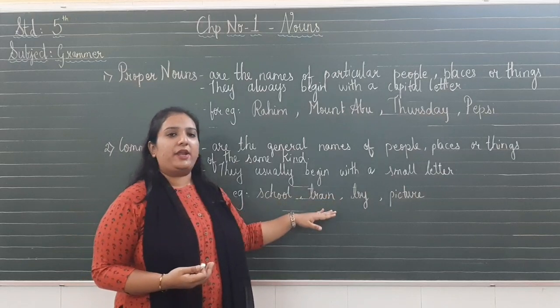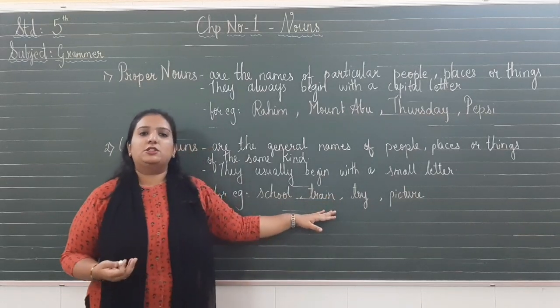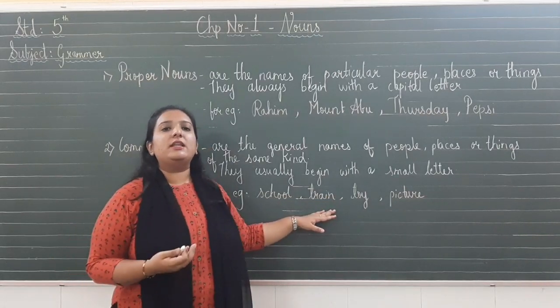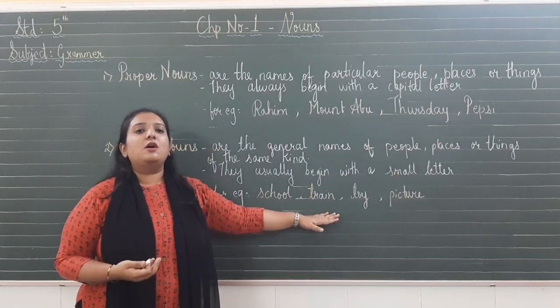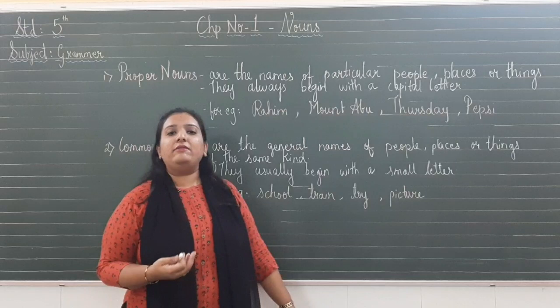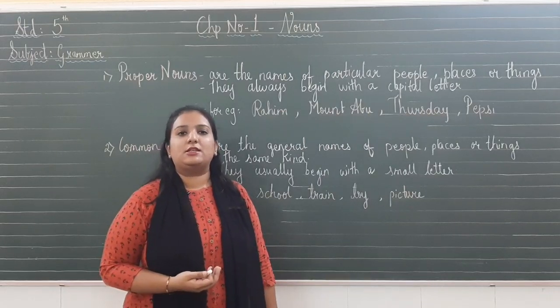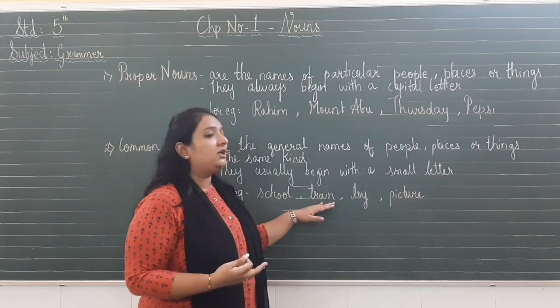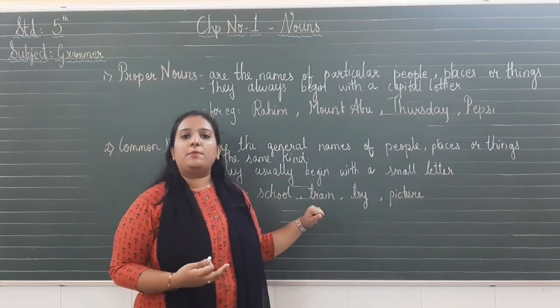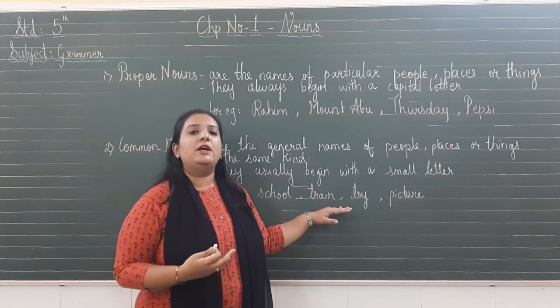Same way goes with train. I will be boarding a train tonight. But if I don't say a name, then it is not a proper noun. It's just a train. So it is a common noun. But if I say I will be traveling by Shatabdi Express tonight, so Shatabdi Express is a particular name which we give to the train. So that will be the proper noun. But here I am just saying train.